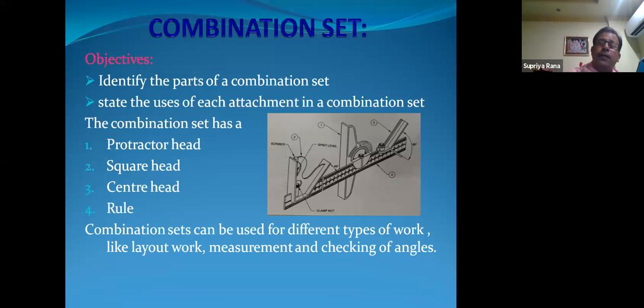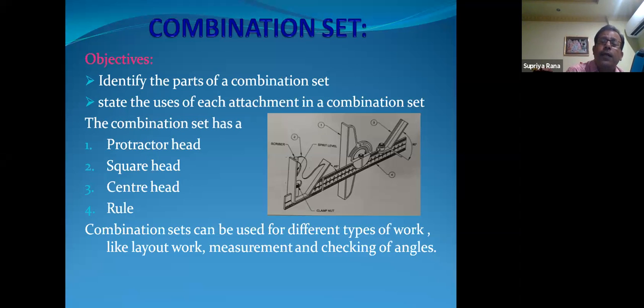Any angle we can test: the right angle, the 45 degree. We can mark also. There are 4 parts, numbered 1, 2, 3, 4: the protractor head, square head, center head, and rule. That is the particular constructional feature of the combination set.